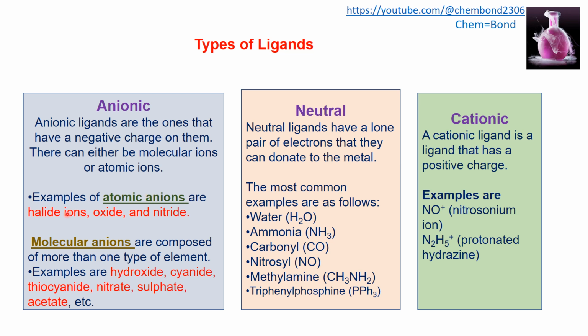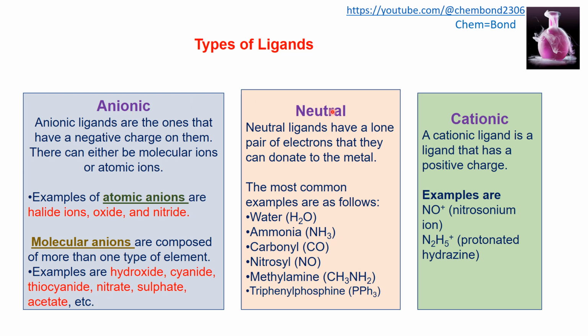Examples of atomic ions are halide ions, oxide, and nitride ion, while the molecular anions are composed of more than one type of element. So there are hydroxide, cyanide, thiocyanate, nitrate, sulfate, acetate, etc. So anionic ligands include both atomic and molecular species.